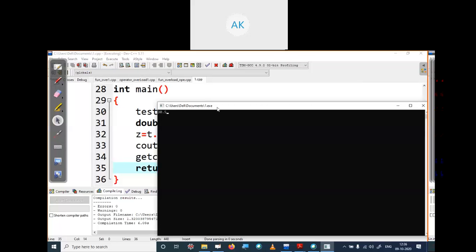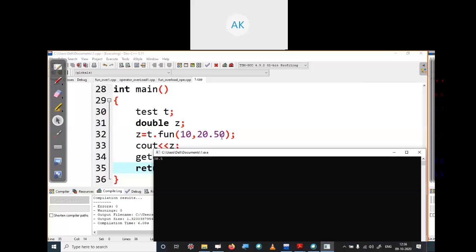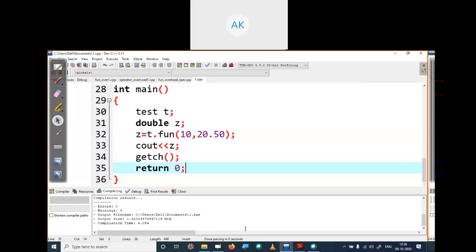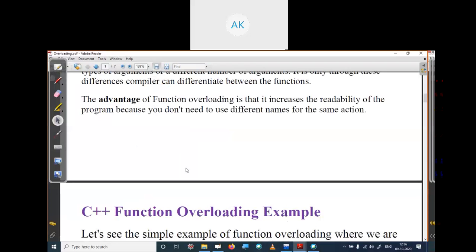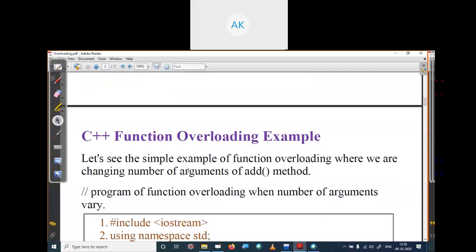Now you can see the result. The result is 30.5 because we have added two numbers of different types. So this is ultimately the meaning of function overloading: the function name is the same and the list of parameters is different.